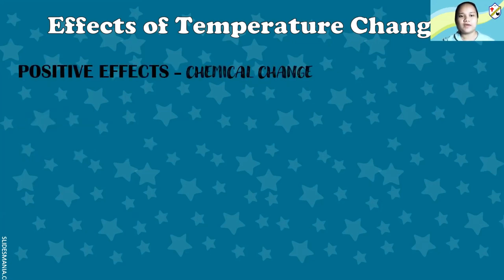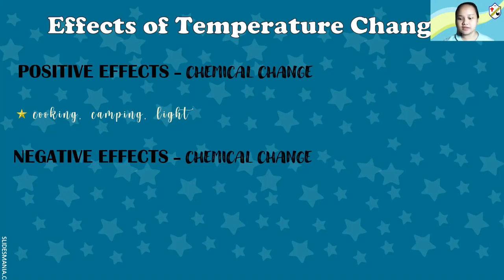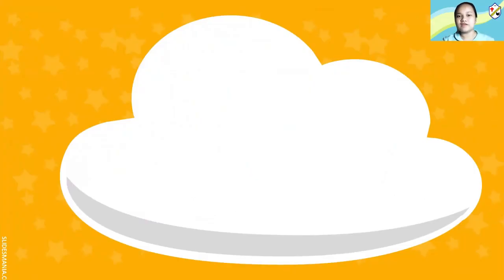And we have positive effects for chemical change. It can help us in cooking, in camping, and in producing light. The negative effects of it are decaying of food and burning of things. But even if we have positive effects and negative effects in those temperature changes, don't worry, because there are also ways in which we can help minimize the effect.